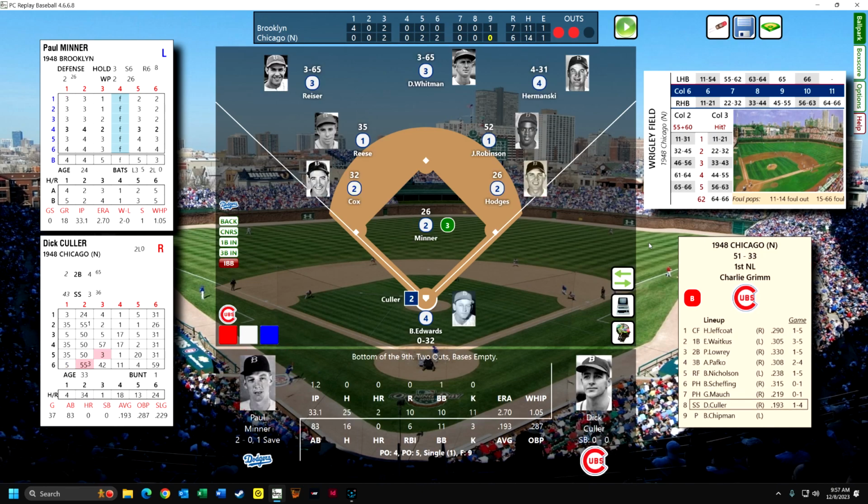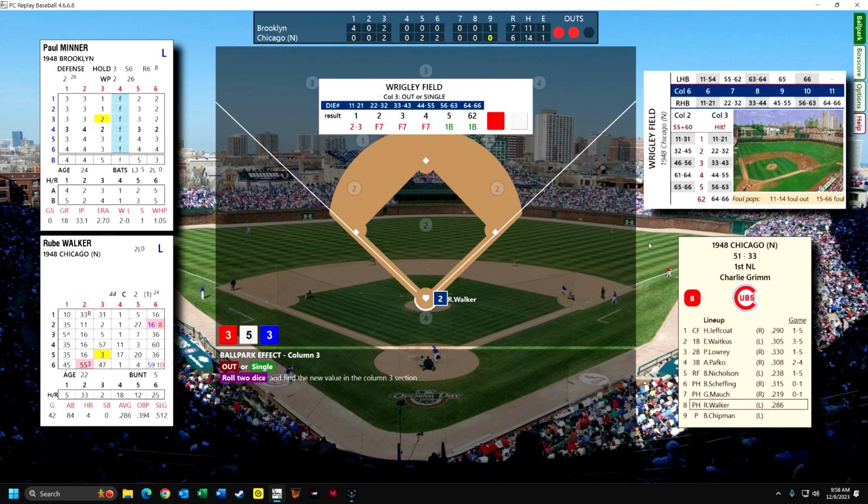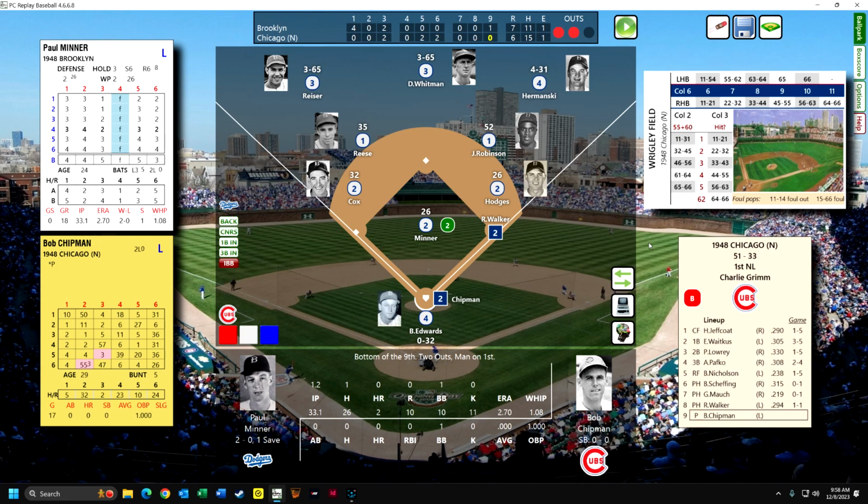Oh, we're down at the 8th hitter. Color. He has had a single. He's not going to hit a home run. They'll probably pinch hit for him. Yeah, they are. Rube Walker. He's a left-handed hitter against a left-handed pitcher, so he's not going to hit a home run either. He's dangerous, though. And he is going to... Good thing we've got those good outfielders. Good outfielders. Oh! But at 65, even the best outfielder is not going to catch that one. Okay. Walker is on first.